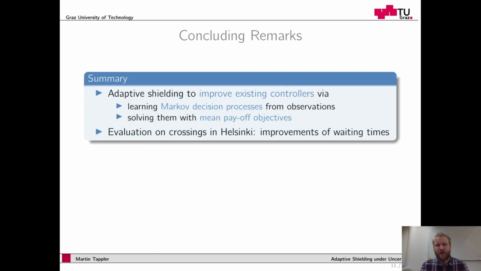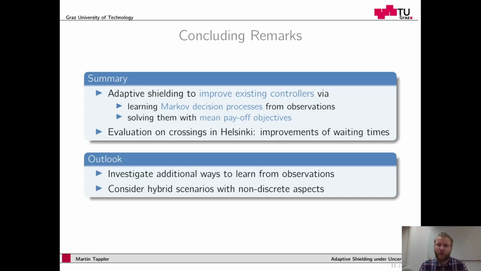So to conclude, I presented adaptive shielding to improve existing controllers, which we do by learning Markov decision processes from observations, and we solved them with mean payoff objectives. We evaluated our approach on crossings in Helsinki and saw an improvement of waiting times. For future work, we would like to investigate additional ways to learn from observations and to consider also hybrid scenarios where we also have non-discrete aspects.